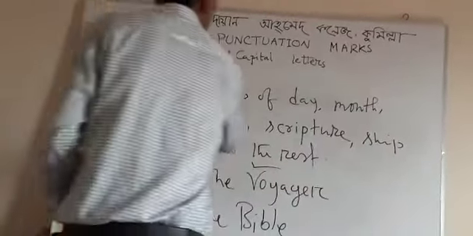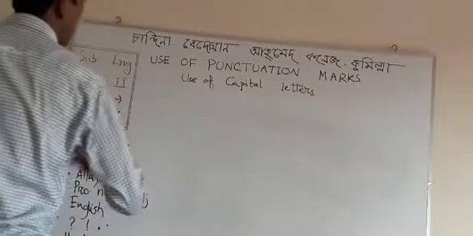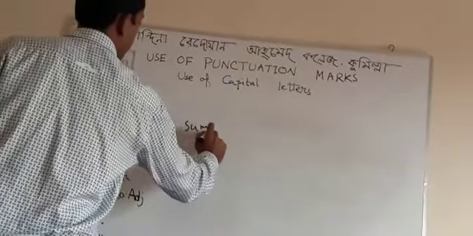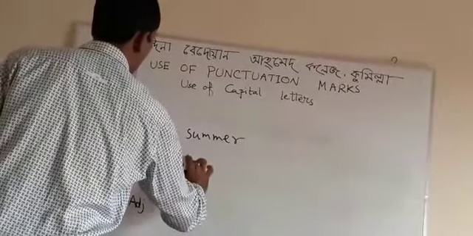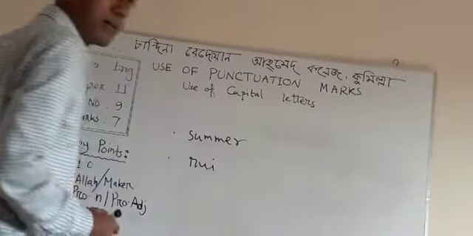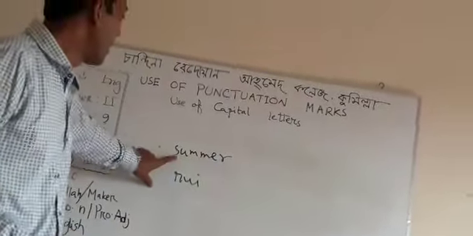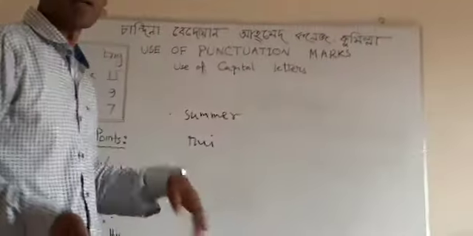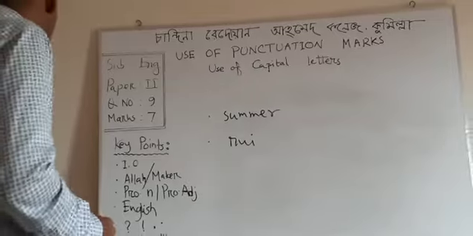But there are some names which should not be written in capital letters. For example, summer, winter, rui. Yes, students, there are some names which should not be written in capital letters, like summer, the name of a season, and rui, the name of a fish. Still, they should not be written in capital letters.